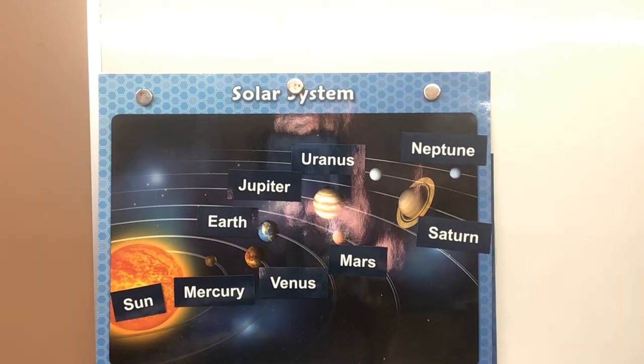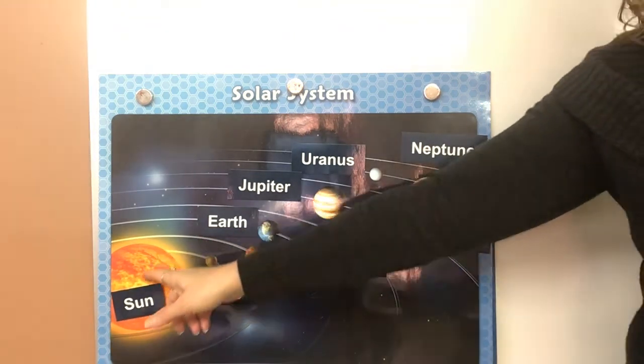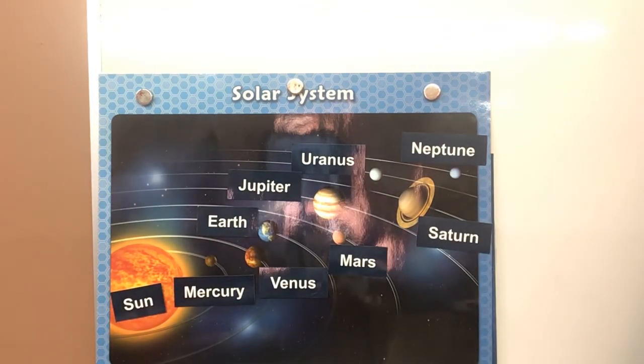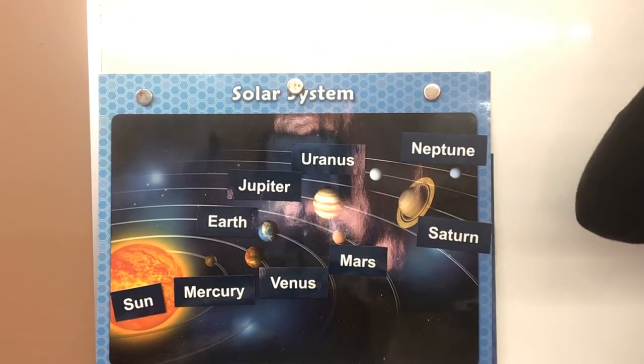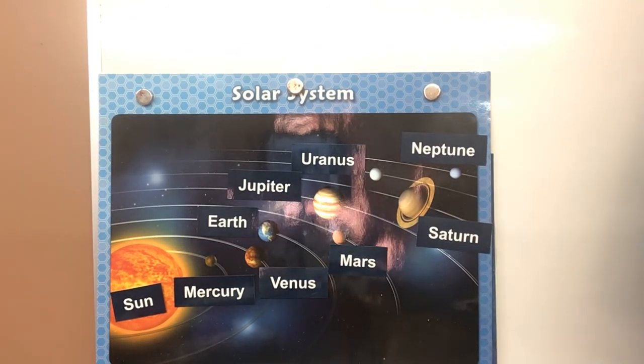Remember, the surface of the moon is dry and rocky. It is not made of hot glowing gases like the sun. The moon is bright in the nighttime sky because it reflects the sun's light. All right, so why does the sun have light? Because it is burning gases, hot glowing gases, right? Does the moon burn? No. It is like a what? A mirror. It's like a mirror. It's reflecting the sun's light.